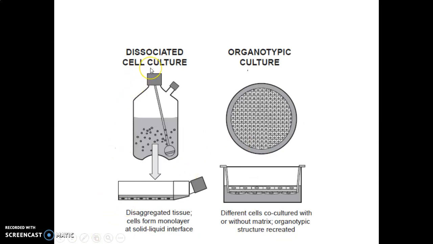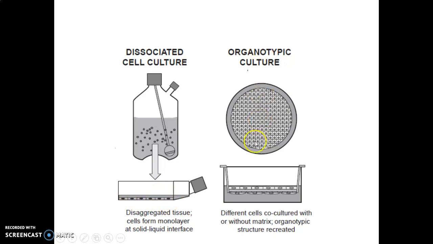Then the dissociated cell culture. Here, the pieces of tissues are suspended into liquid medium. The rod which we can see in this tank rotates, and the rotation of this rod permits disaggregation of cells. From these pieces of tissues, single cells are released, disaggregated, and then they form a monolayer in this T flask.